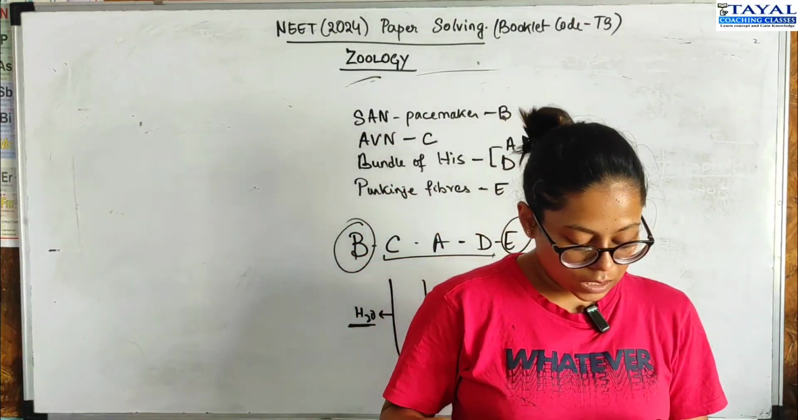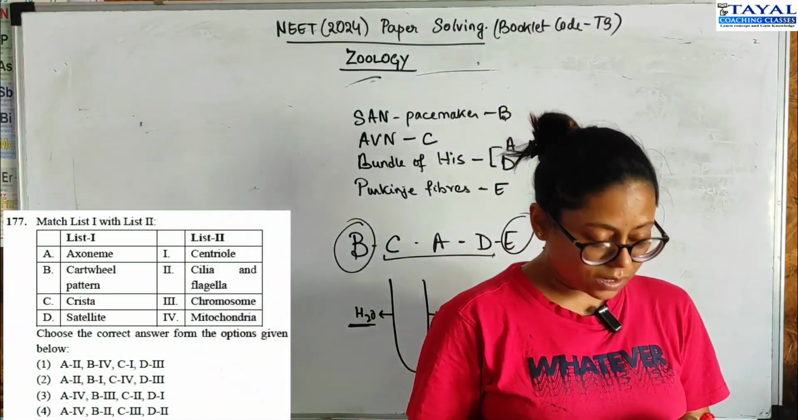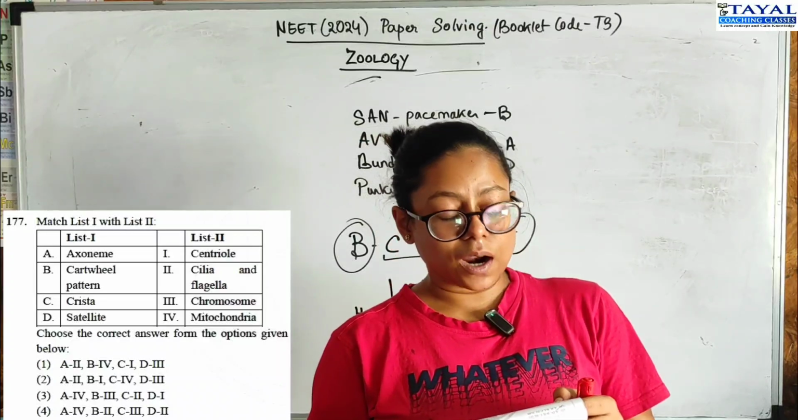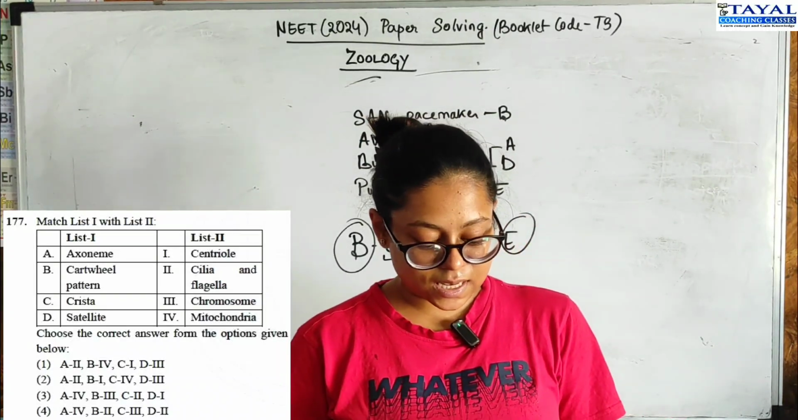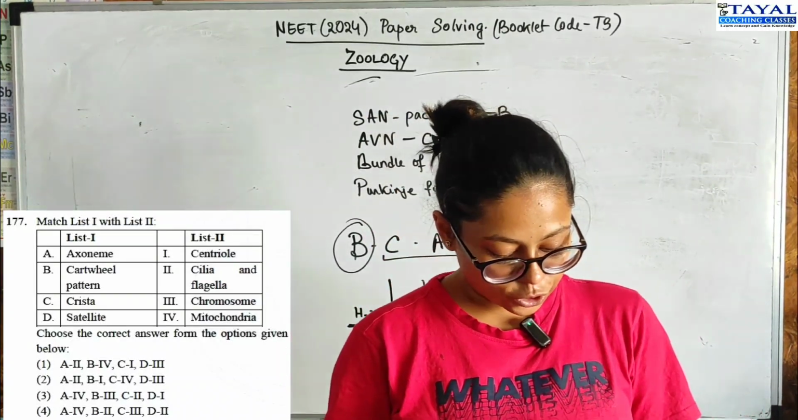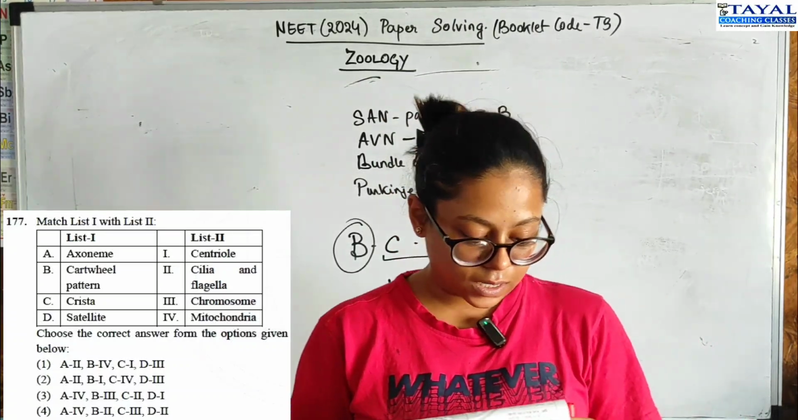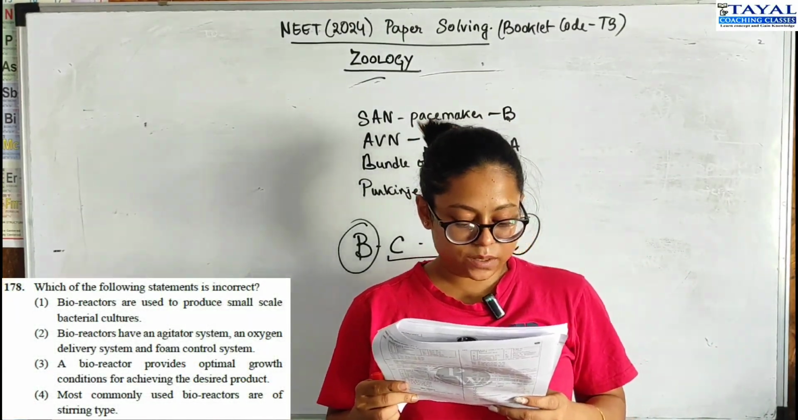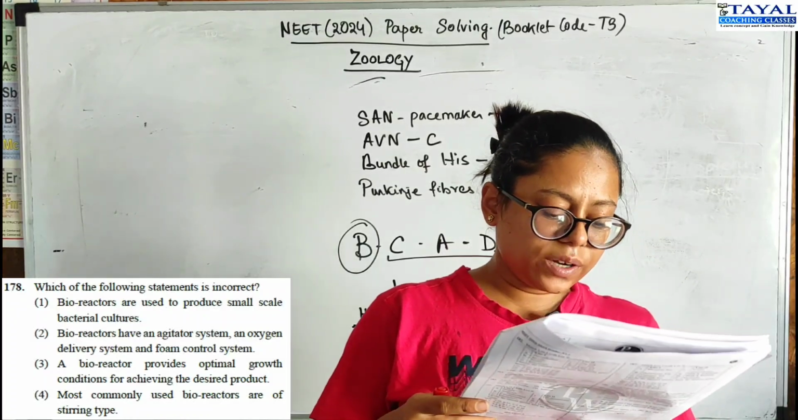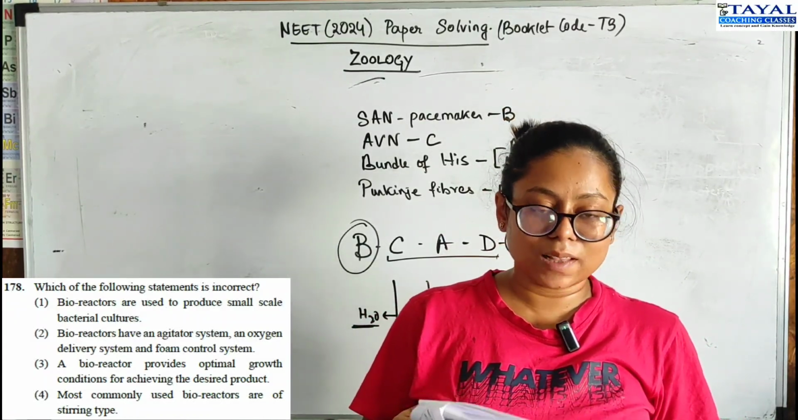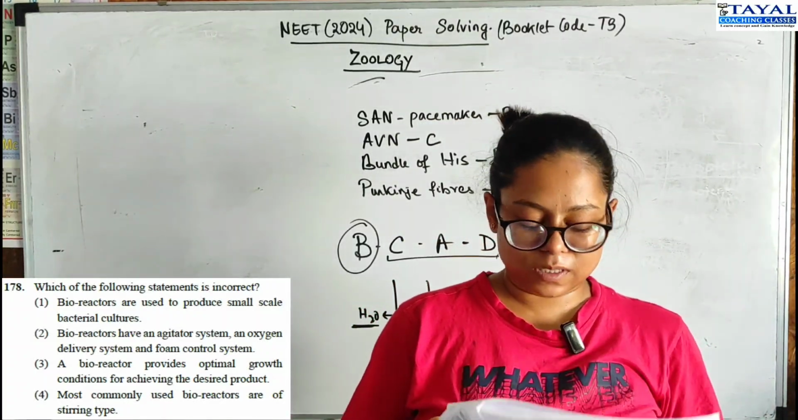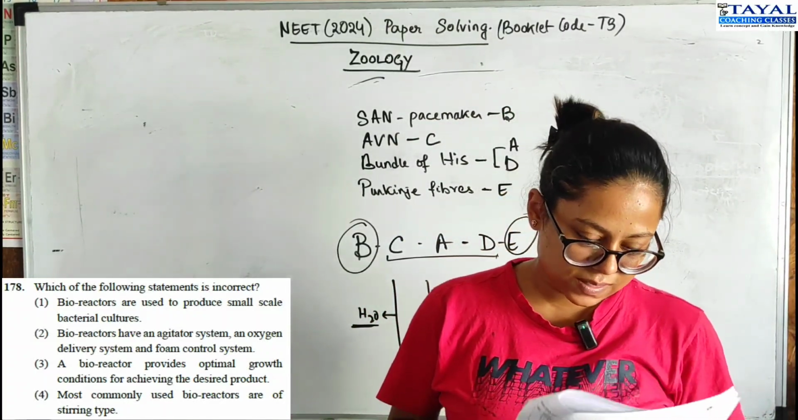Okay. Moving on to 177, another match the following. Axoneme, carpel pattern, crista, satellite. Crista, I know, goes with mitochondria. C should be 4. One option with C4, again, it's option 2, which is the correct option. Question 178, which of the following statements is incorrect? Bioreactors are used to produce small-scale bacterial cultures. This is incorrect because bioreactors are not used for small-scale bacterial cultures, right?